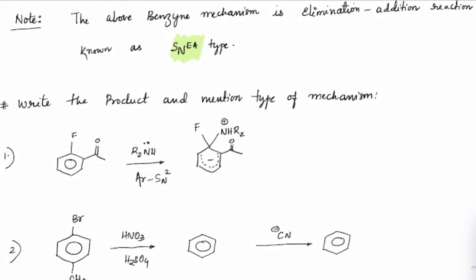We call this the Meisenheimer complex, and from that fluorine would be removed as the leaving group, and we'll get NR2 and double bond O. That H will eventually be taken by fluorine, so HF will come out. In this case, what type of mechanism has happened? First there is an addition, then there is an elimination. So it is an SN addition elimination reaction. This would be asked, guys. This type of question is usually asked.